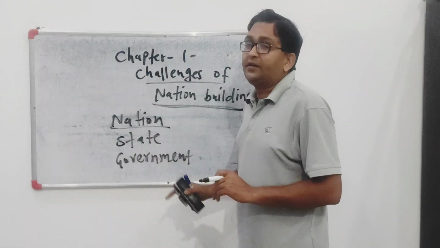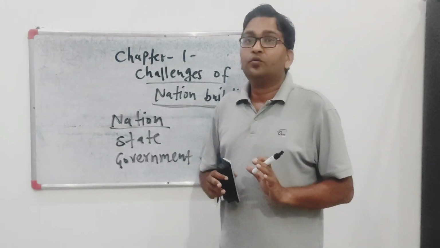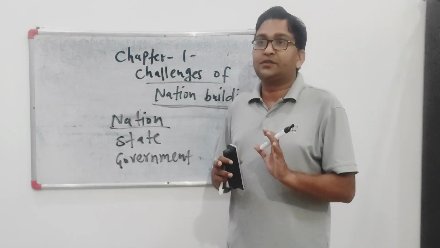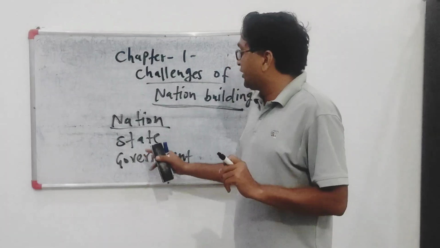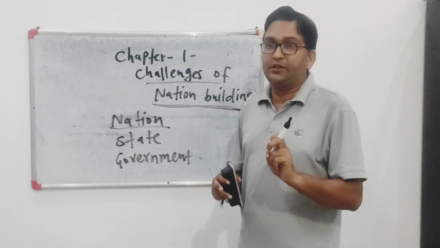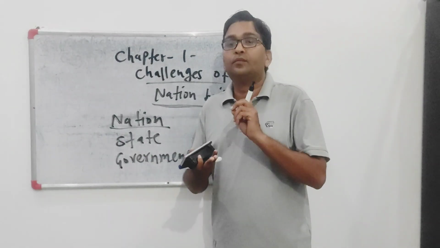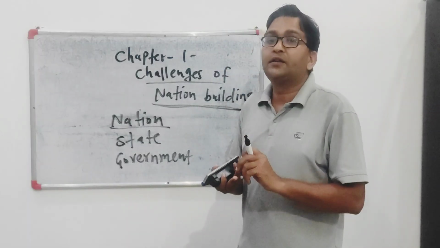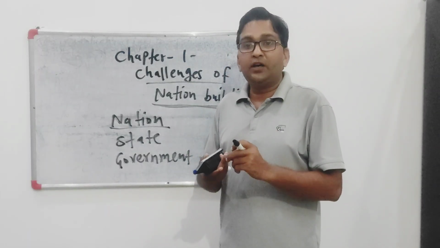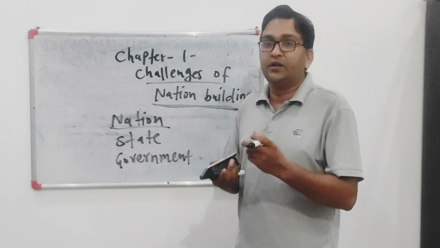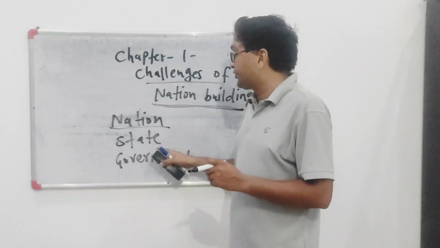Then there is a state. According to the Westphalia Treaty of 1648, there are 4 elements of the state. First, there should be a territory, then there should be a population, then there should be a government, and the 4th element is sovereignty. So these are the 4 elements of state.